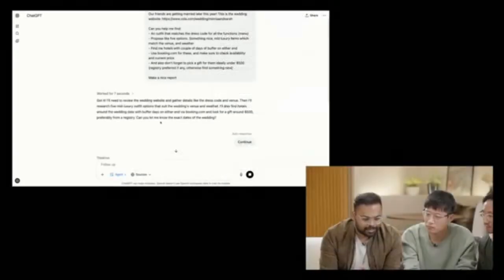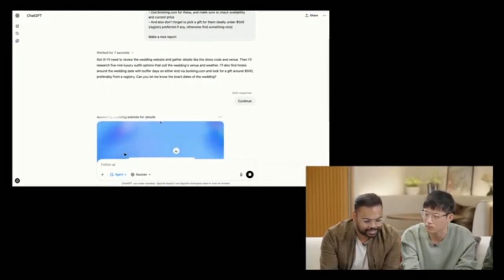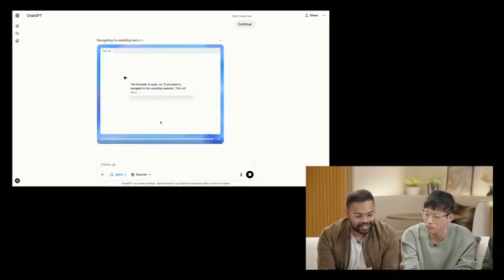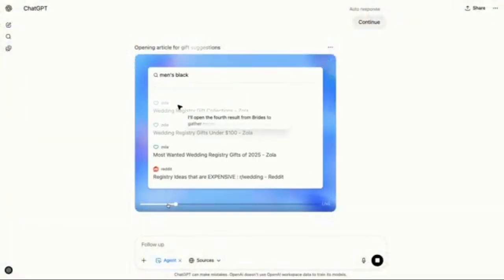I think it got confused, asking what exactly is the date of the wedding. I think it'll figure it out using the website. Okay, cool. So now it's kicked off. It's starting to process the prompt, and it's opened up a browser. It started off by figuring out the weather.